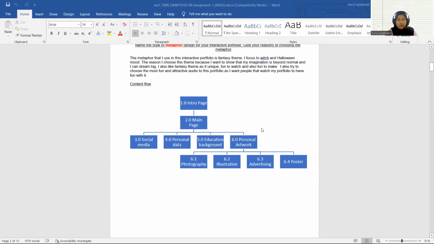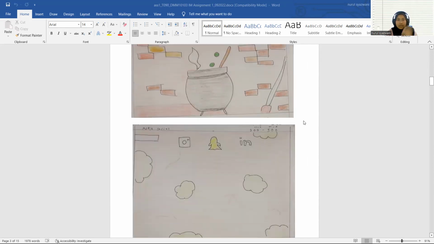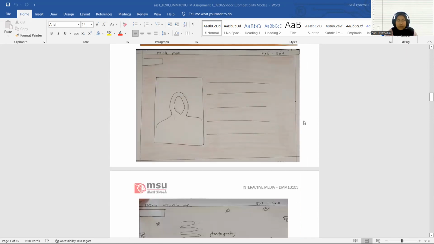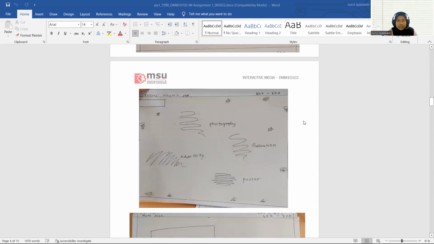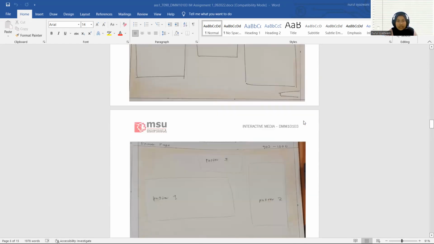Next is the content flow, which starts from the intro page. Next is the main page, which is then divided into 4 buttons: social media, personal data, education background, and personal artwork, which is also divided into 4 buttons: photography, illustration, advertising, and poster. Next are the sketches that I made for each of the pages. First, we have intro, social media, education background, portfolio, profile pages, personal artwork, photo, illustration, advertising, and poster.